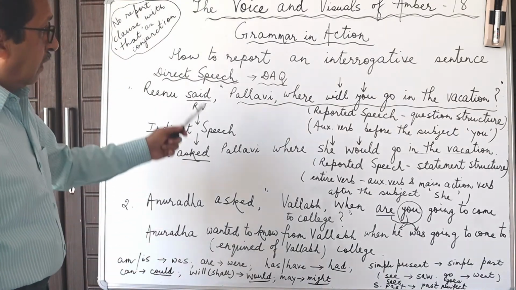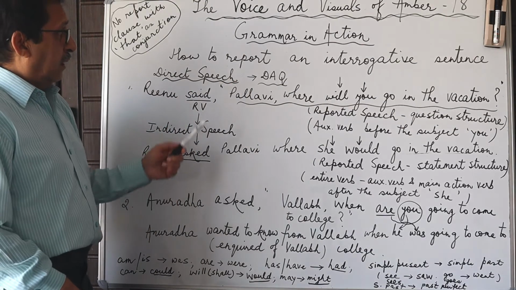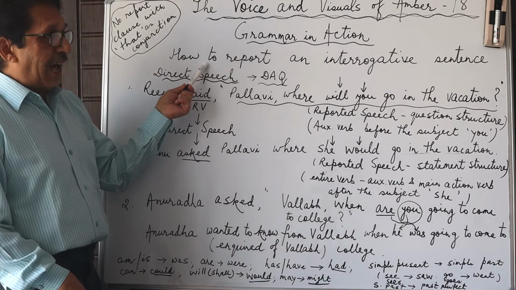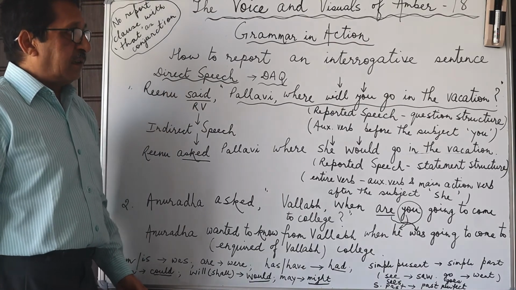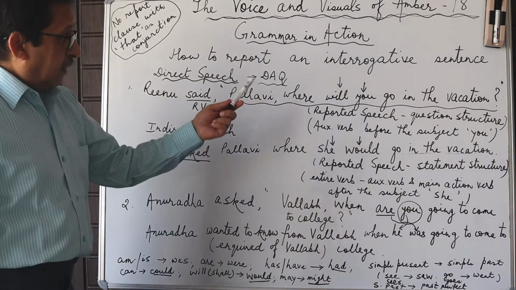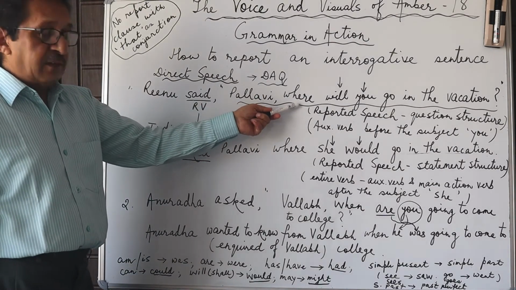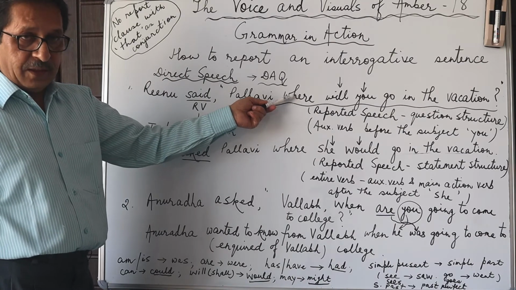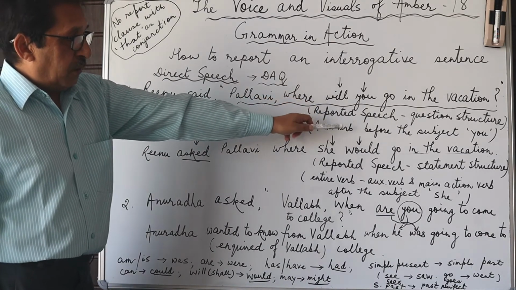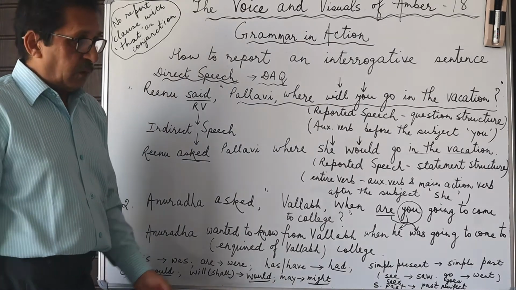So that is all for today, because as I said, I'm going to keep it short and sweet. So we just learned how to report an interrogative sentence of one kind, and the question that we took up was the detailed answer question that begins with a question word. And the important thing is that we have to change the question structure into a statement.